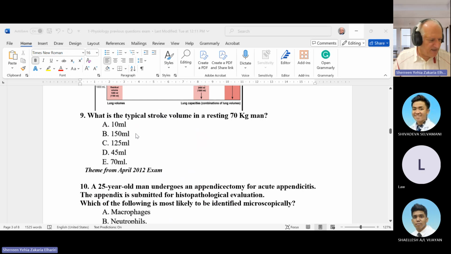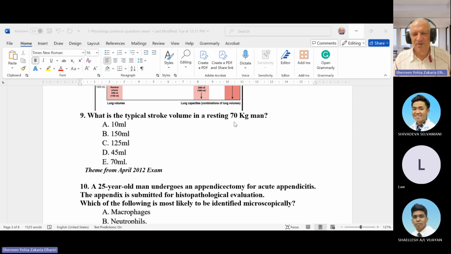Some questions are easy like this, not tricky. What is the typical stroke volume in a resting 70 kilo man? You know, stroke volume is fixed. Whatever your size, whether you are tall or short, big or overweight or not, the stroke volume is 70 mL.